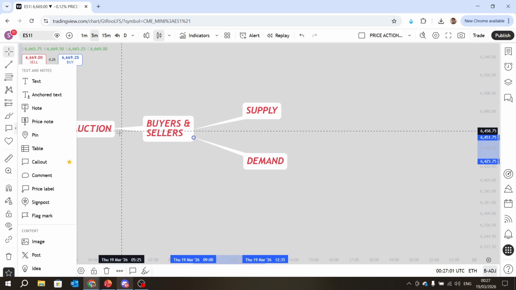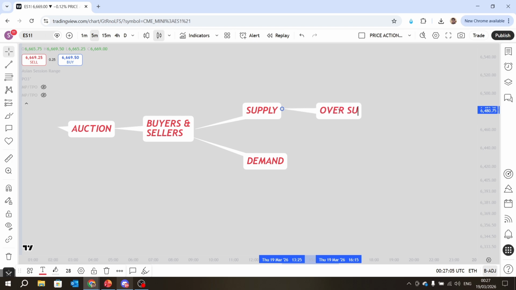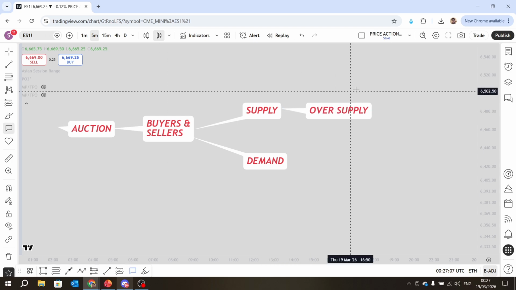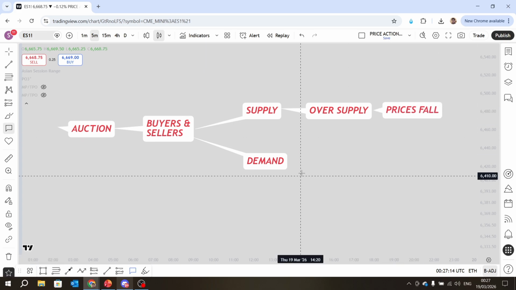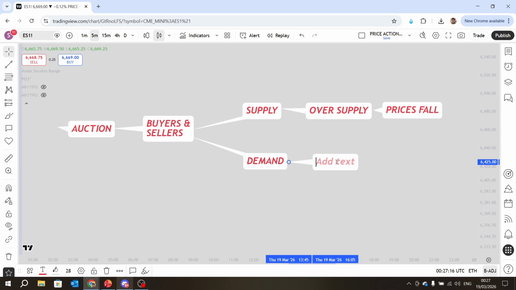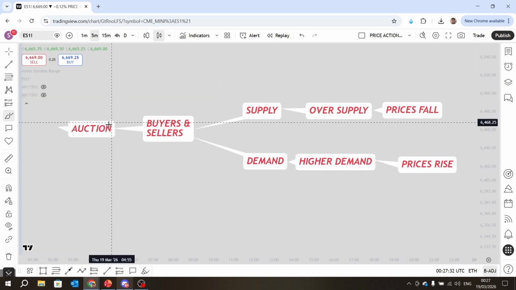If there's an oversupply, it means you go short. It means we see lower prices, or prices fall. Now, if there's higher demand, or over-demand, if demand outstrips supply, we will see prices rise. So this is the basic framework you want to take into your trading. The market is an auction.